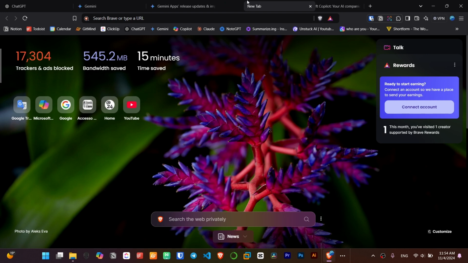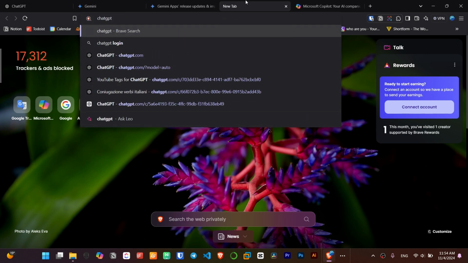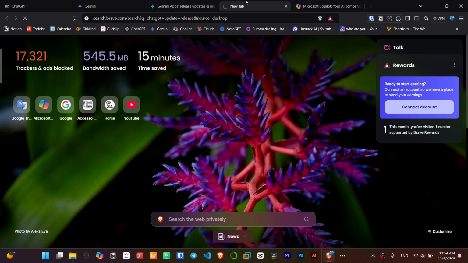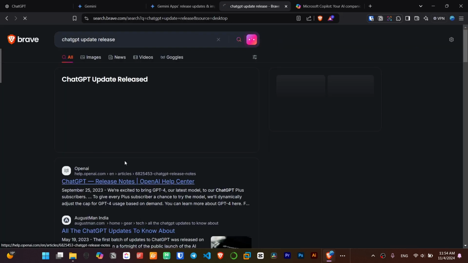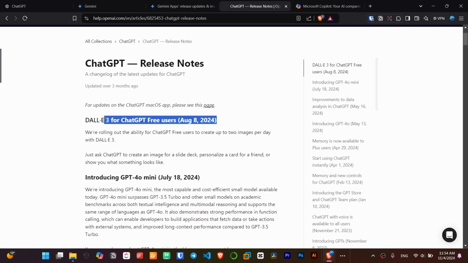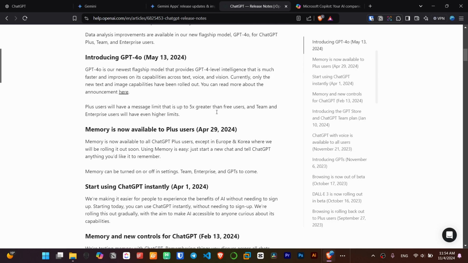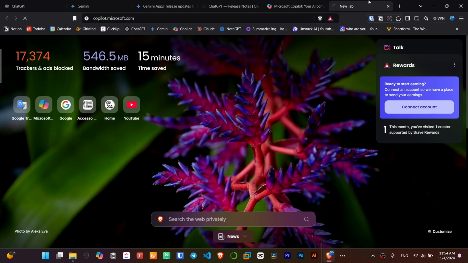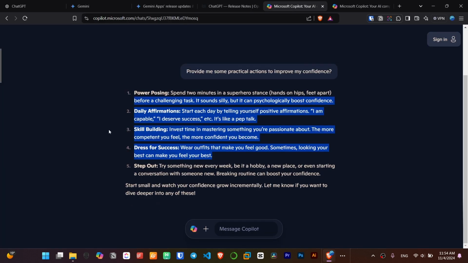Or I can search about ChatGPT update releases as well. They are working so hard. For instance, August, July, and others. So they are working really hard. Or about Copilot, this version that you're seeing right now is a new update from Microsoft.